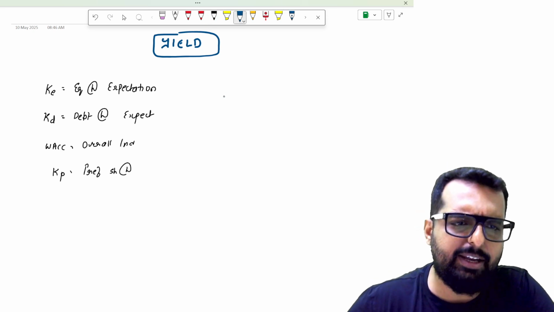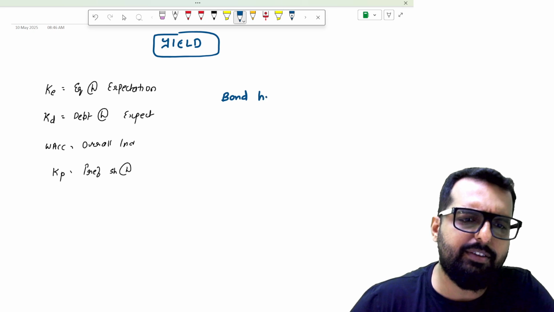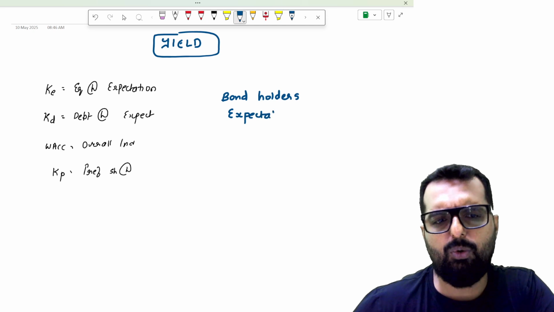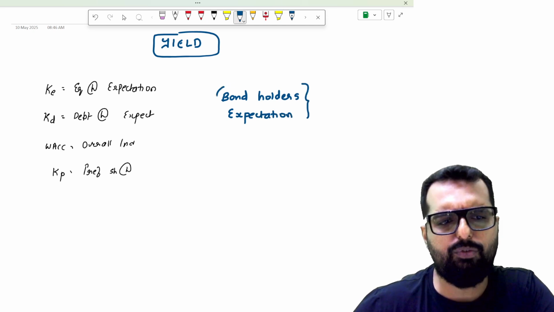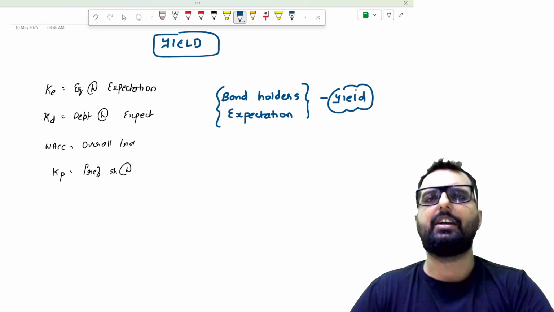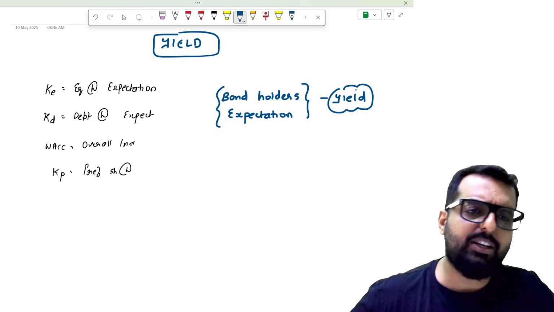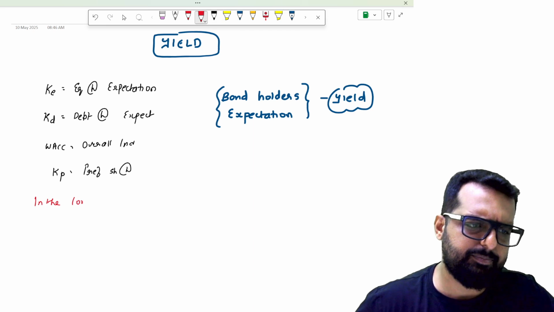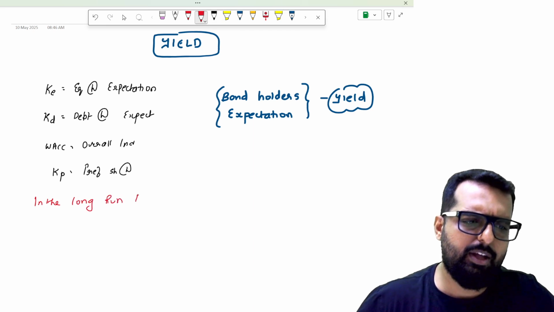Just like that, a bondholder's expectation is what we call yield. Okay, so as I told earlier also, in the long run, discount factor is equal to IRR.